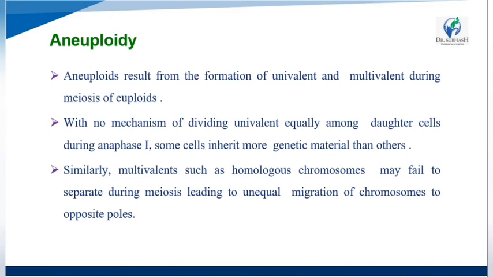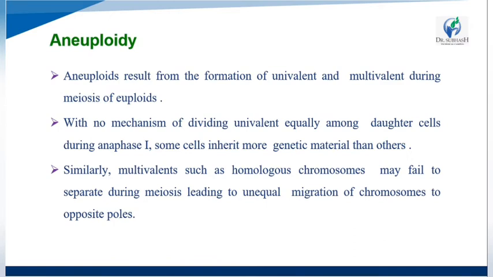With no mechanism for dividing univalents equally among daughter cells during anaphase I, some cells inherit more genetic material than the others.